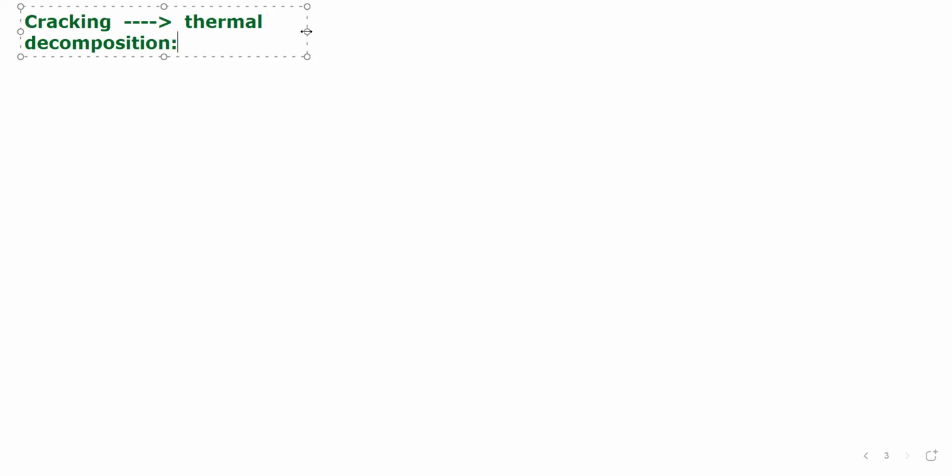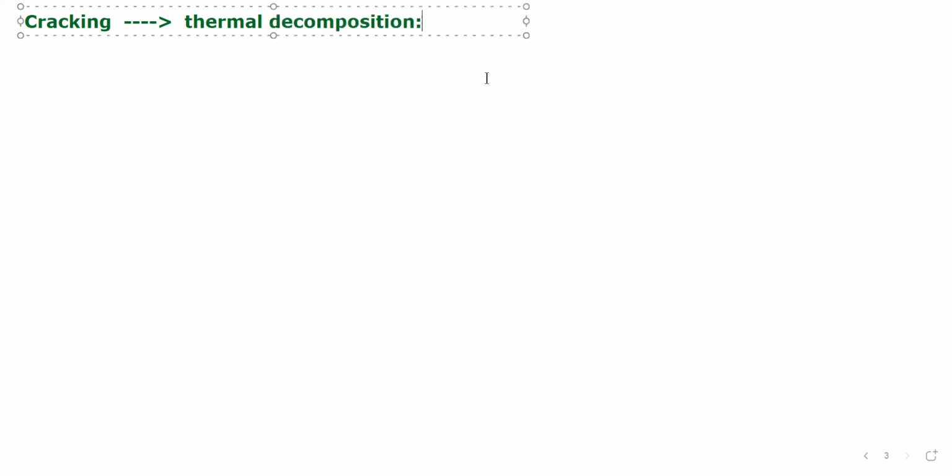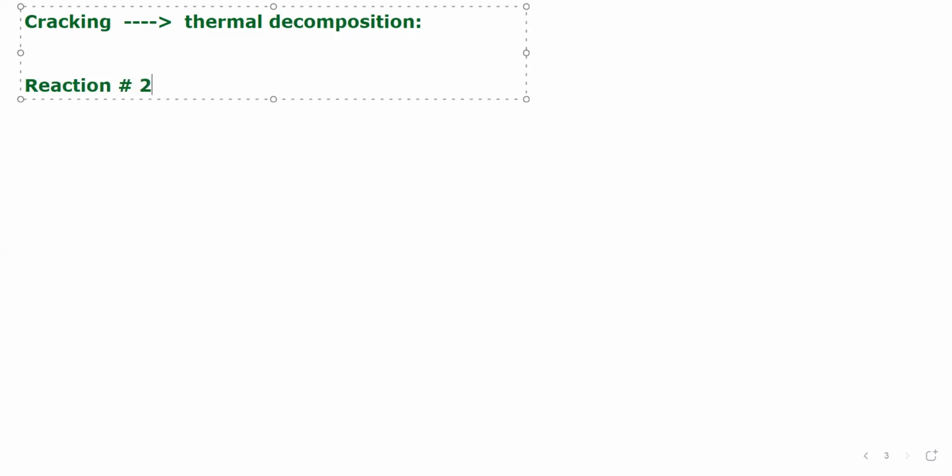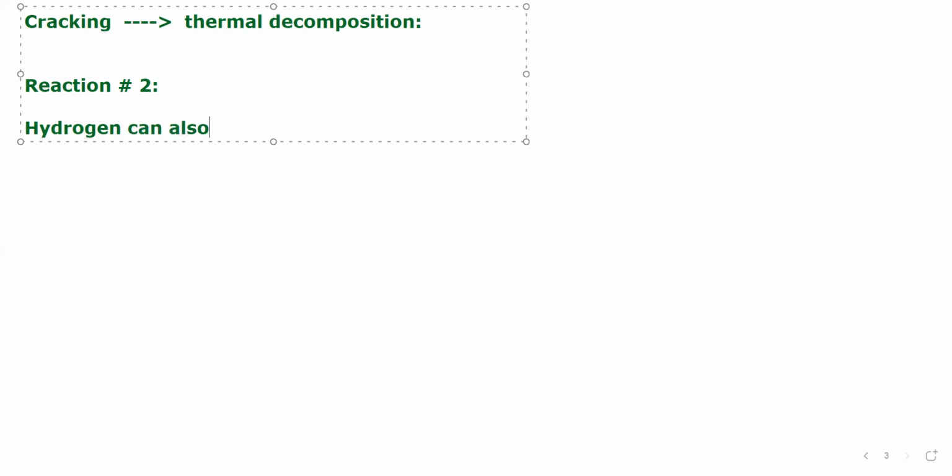So let me name it reaction number 2. Here, hydrogen will be produced, so hydrogen can also be produced by cracking.